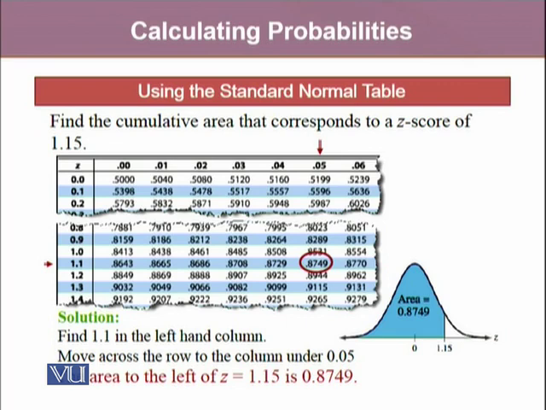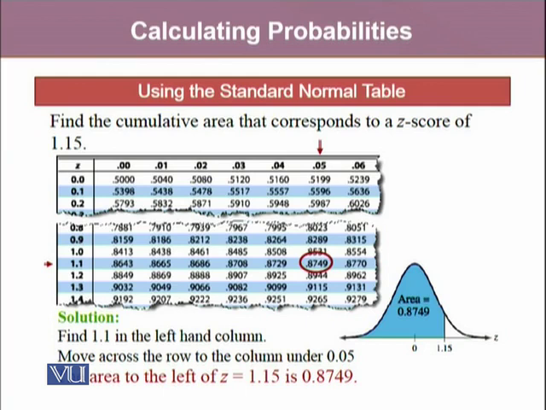So if we want to find the cumulative area that corresponds to a z-score of 1.15, then in this table of cumulative probabilities, firstly we look at the column side, where we look at 1.1.